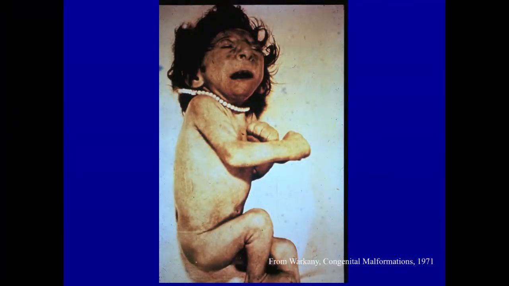And you can see that this is a baby who has a small head and has increased neurological tone. And then if you look under the baby's nose, you'll see that the baby has that smooth philtrum and thin upper lip that we recognize as being associated with fetal alcohol syndrome. And the important thing about this panel is that Warkany's book was published in 1971, 2 years before the medical recognition of this disorder. Now it's important to note too that Jones and colleagues reported on the pattern of malformation of babies born to chronic alcoholics who continued to drink during pregnancy in 1973.